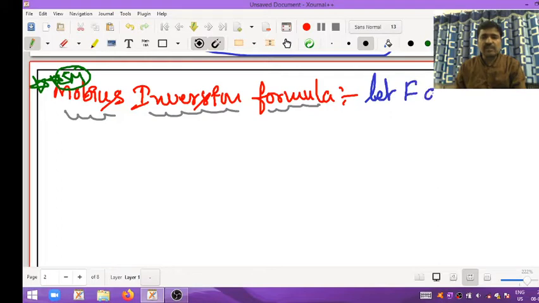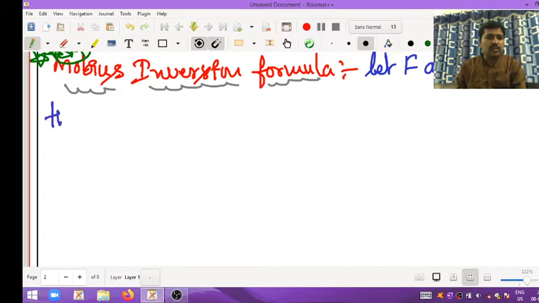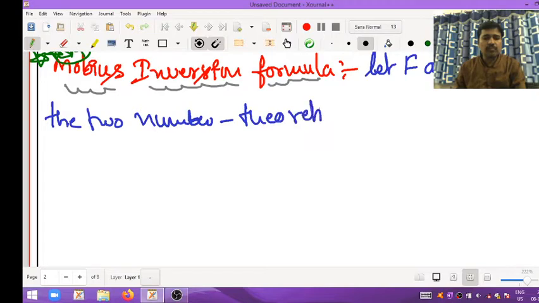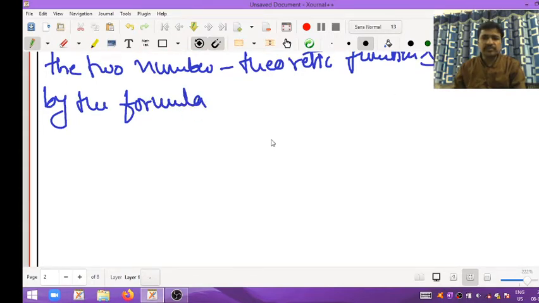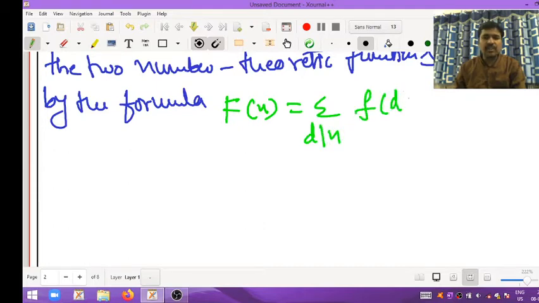Let capital F and small f be two number theoretic functions related by the formula capital F of n is equal to summation d divides n small f of d.